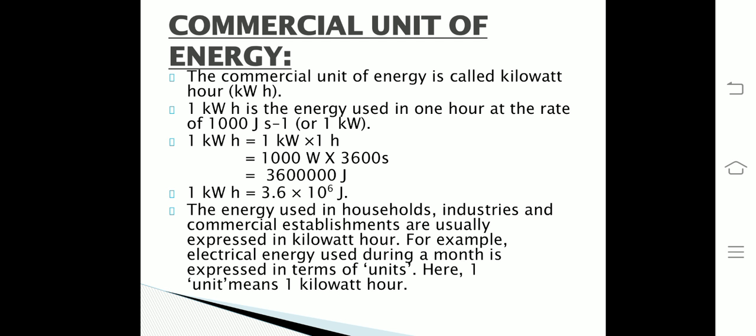We can also write 1000 watts instead of 1 kilowatt, and if we convert 1 hour into seconds, it will be 3600 seconds. Therefore, 1 kilowatt hour is equal to 3.6 into 10 raised to power 6 joules.